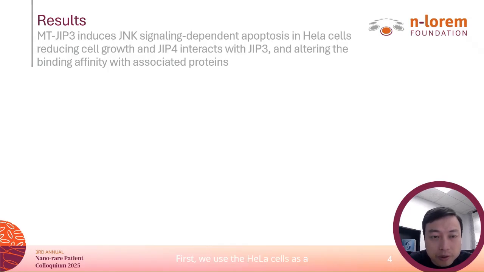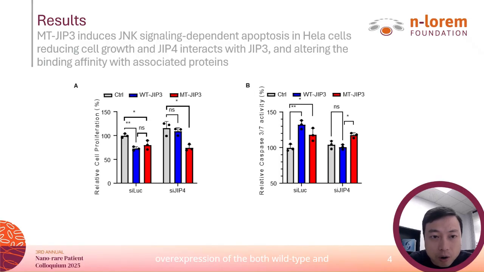First, we used HeLa cells as a research model. Endogenous JIP3 was nearly undetectable, so we transiently transfected wild-type and mutant JIP3 into the HeLa cells. Because JIP4 can compensate, we also reduced its expression using siRNAs. You can see here the data: expression of both wild-type and mutant JIP3 induced apoptosis, represented by Caspase 3 and 7 activities. However, when JIP4 was reduced, wild-type JIP3 no longer triggered cell death, while mutant JIP3 continued to drive apoptosis and activate JNK signaling.